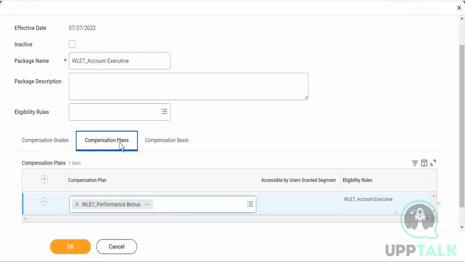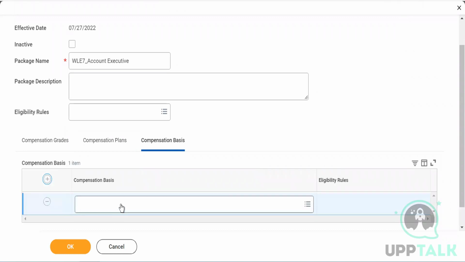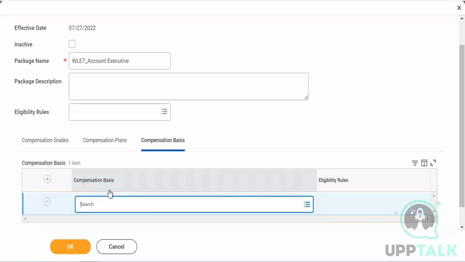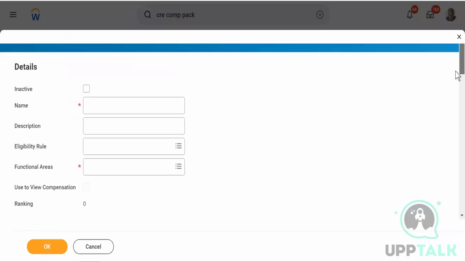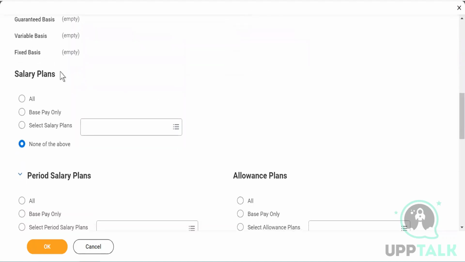Very good. Now some companies also have advanced compensation enabled. When you have advanced compensation, although that is not part of the curriculum, still I'm showing it to you. There are a lot of things, like I'll show you, create configurable compensation basis, right? When I click on that, you see what things are going to come. You may not have seen that. You see the salary plans. So this is a chapter in itself.